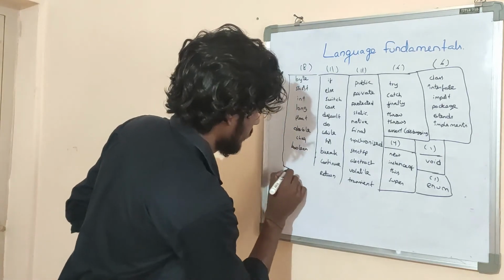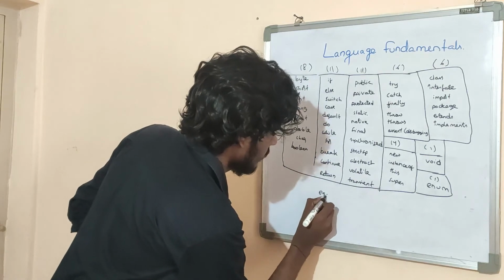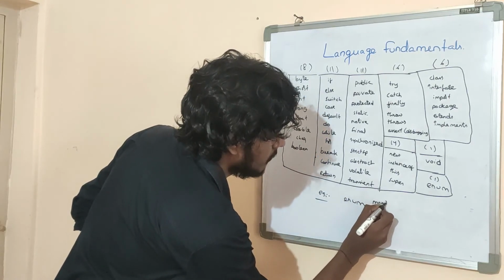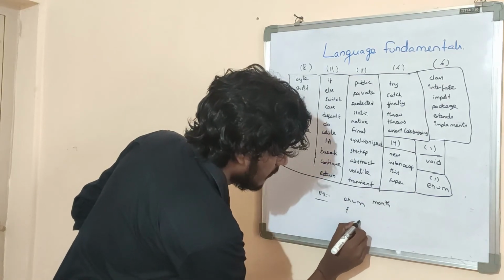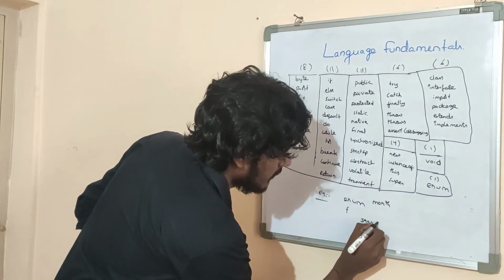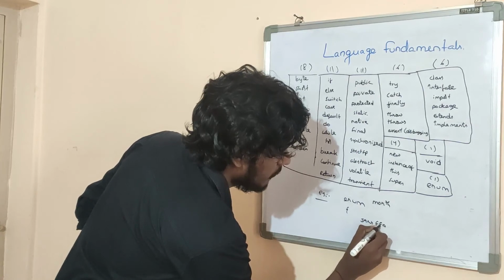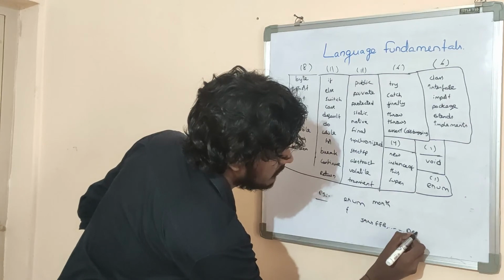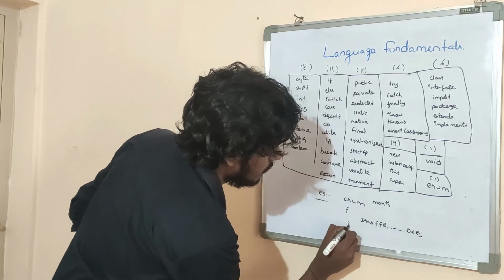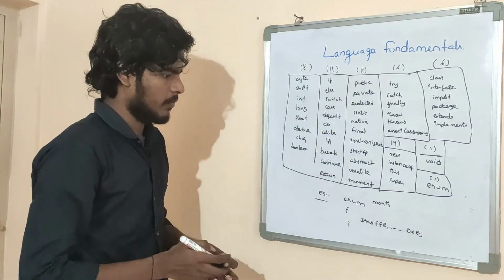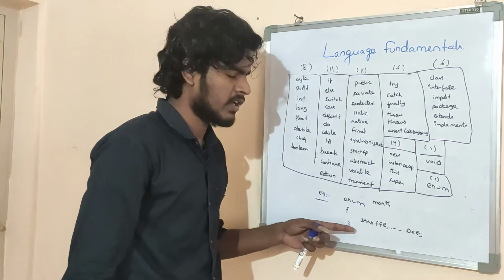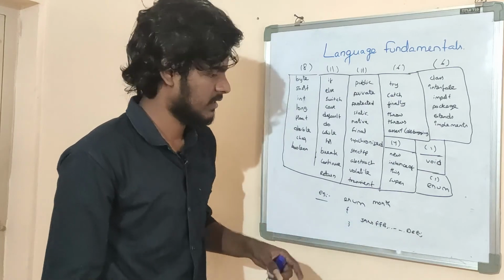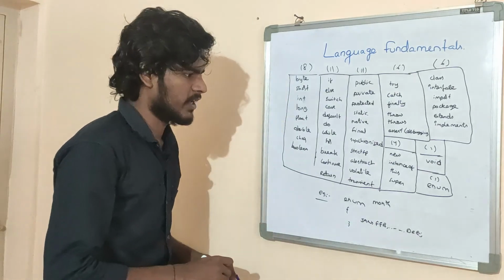Example: enum Month, January, February, and so on, December. Okay, what is the purpose of the enum keyword? We have to use the enum keyword for a group of named constants. Okay friends, this is the importance of the enum keyword.